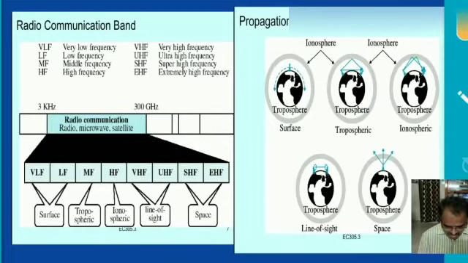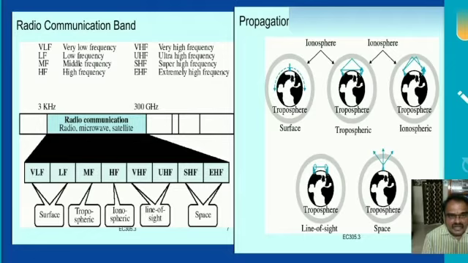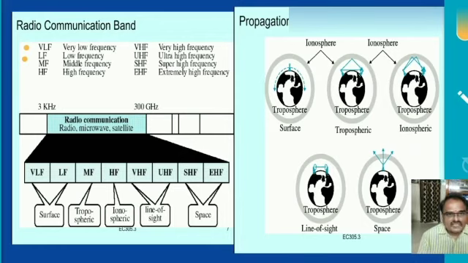In radio communication, we have classified the signals into different frequencies: VLF and LF, very low frequency and low frequency, use surface wave propagation as shown in the figure. Medium wave frequency uses tropospheric propagation.